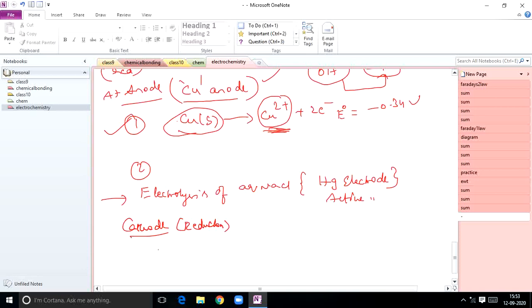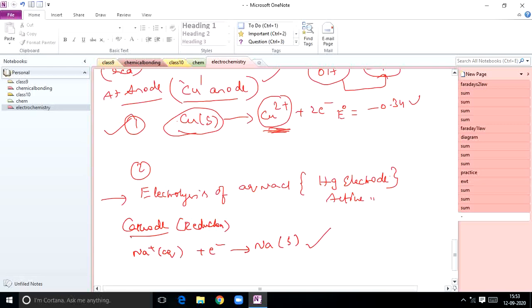So let us see what happened here. At cathode, what is the possible reaction? Na plus aqueous plus electron gives rise to Na, which is solid. This reaction is feasible. In the previous case, the discharge potential of H plus is lower than Na plus if you take platinum electrode.